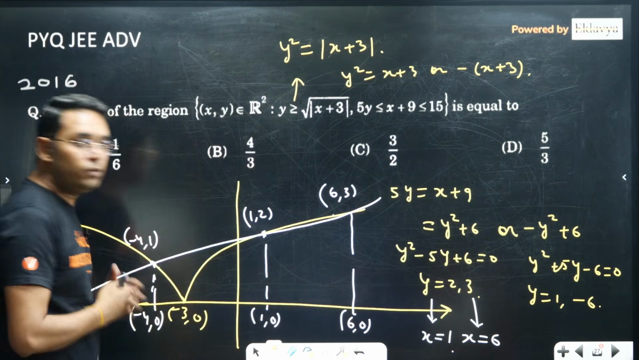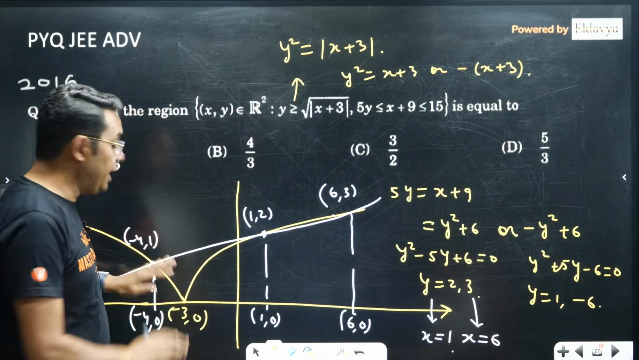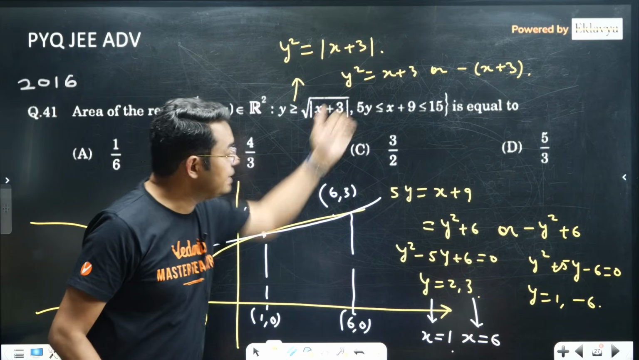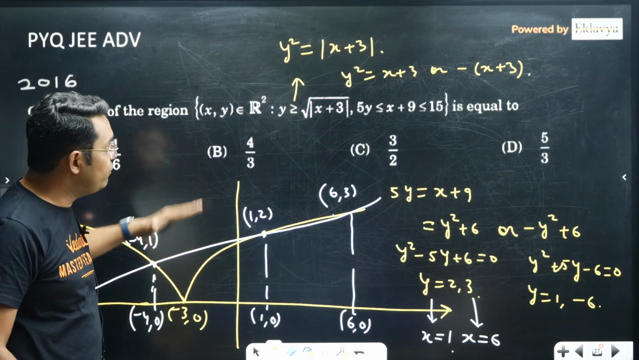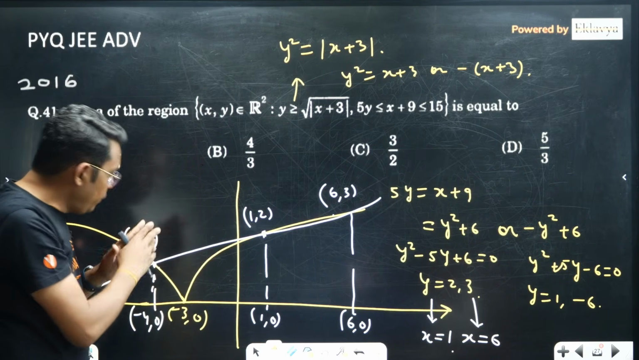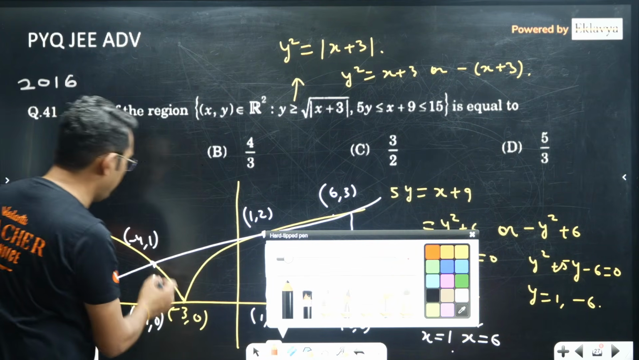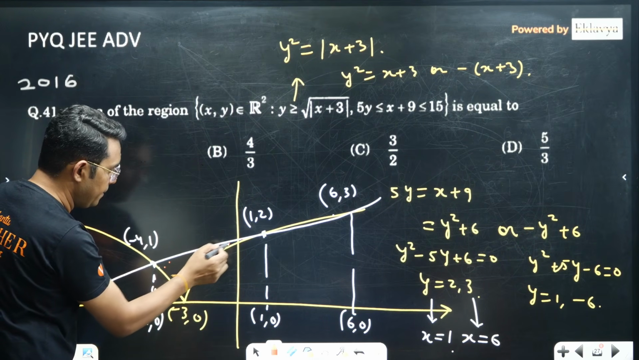Now let's try to understand which area we are actually looking for. We are looking for the area that is lying above these two halves of the parabola, and 5y less than or equal to x plus 9. So this line, 5y equal to x plus 9, is this line, and we want the portion that is lying below it. So I think we have to look for this area. We have to look for this area only.